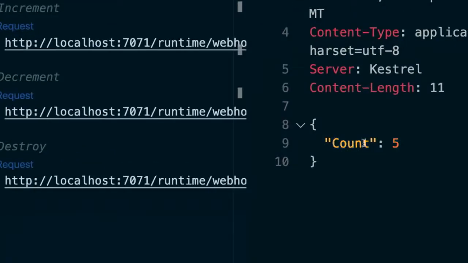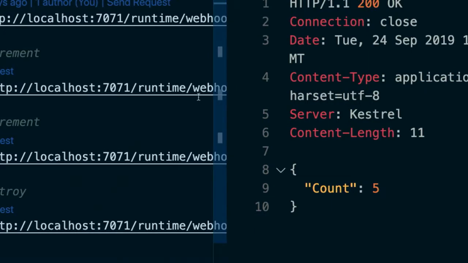Now what's cool here is I could shut down my machine. I could restart my machine, I could close everything down, I could spin it back up again, make this same call, and it's going to remember, oh yeah, I have the state for Jeff, and the count is 5. I could publish this to the cloud, running as an Azure function. It's only going to run and bill me when it's actually being invoked, but I could call this in 3 weeks' time, and it's going to remember the count for Jeff is 5.